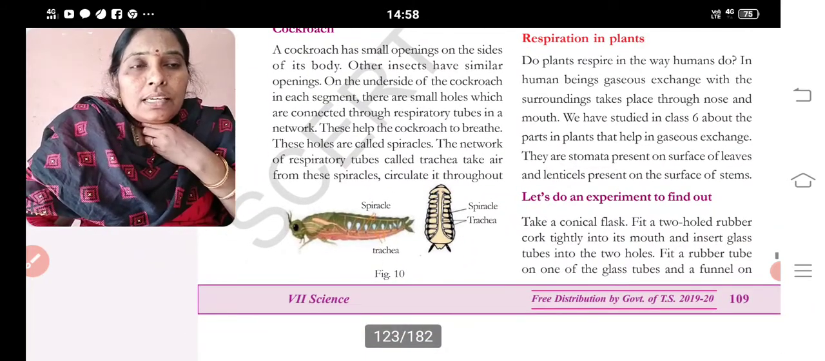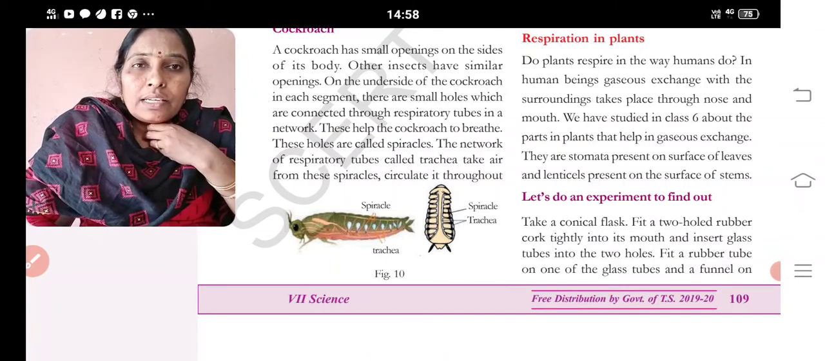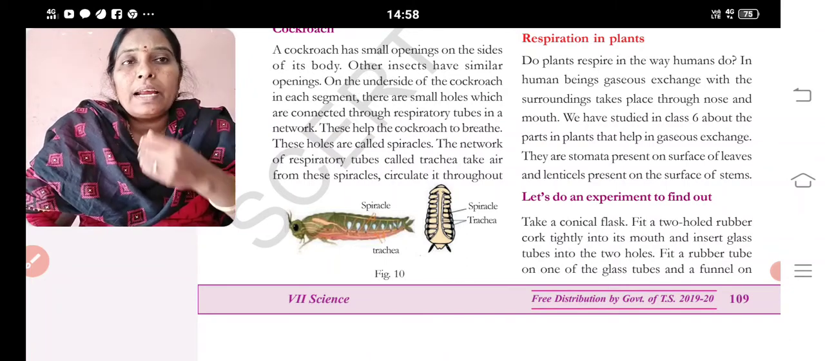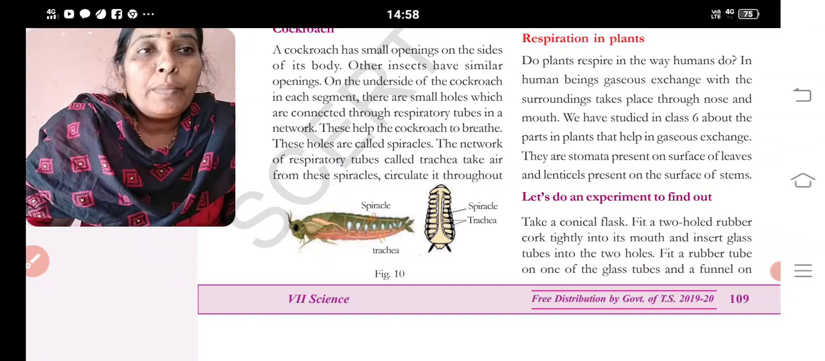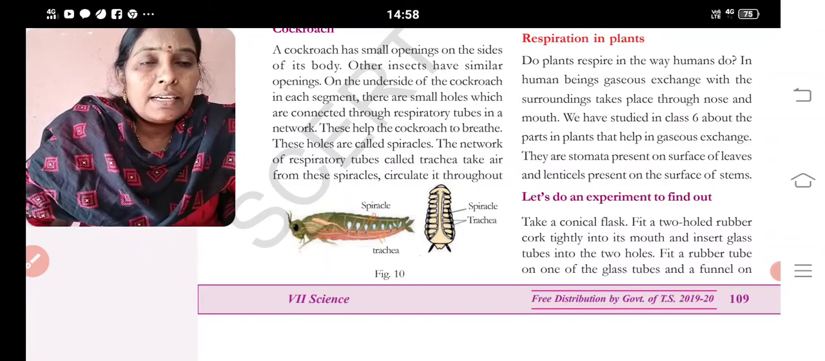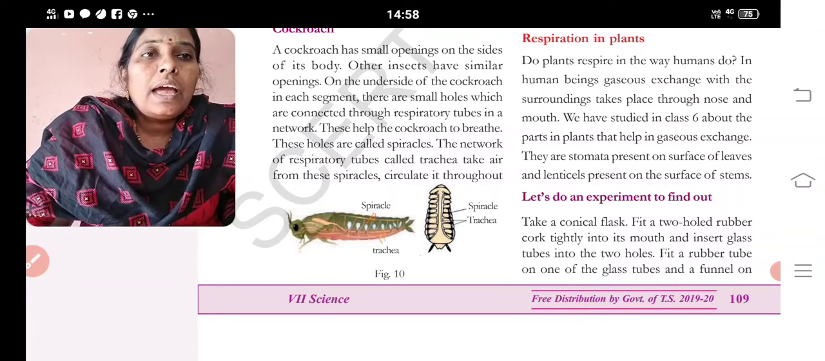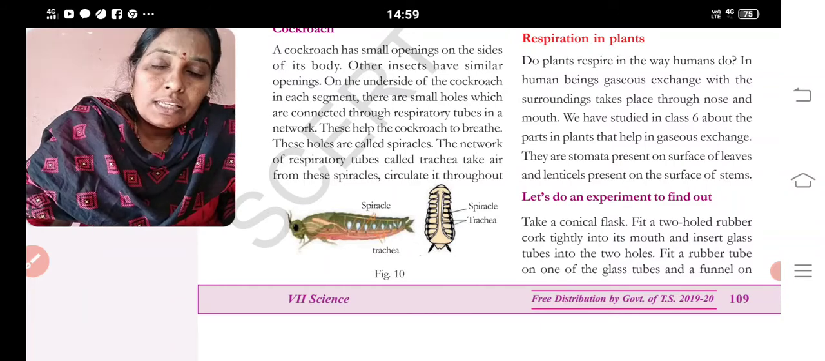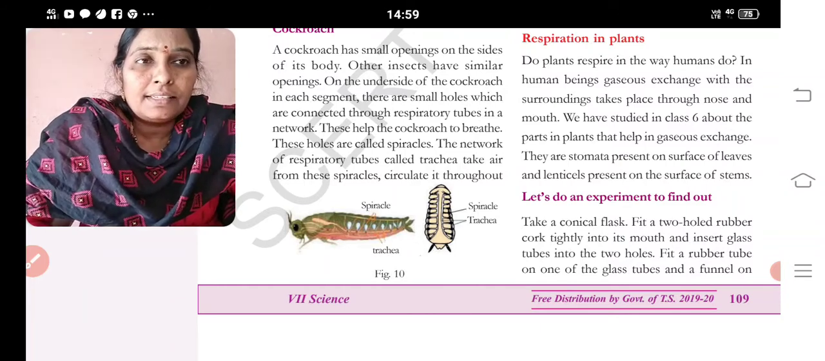So, respiration in plants. Already you discussed the parts of plants and their functions. Stomata, which act like a nose, are present on the surface of the leaves and help in exchange of gases. And lenticels present on the surface of the stem also act like a nose. This also helps in exchange of gases.